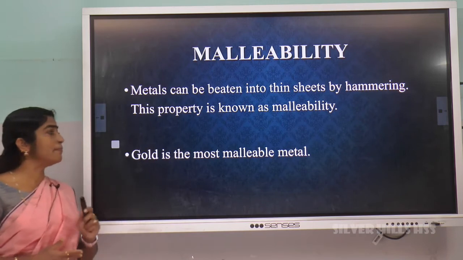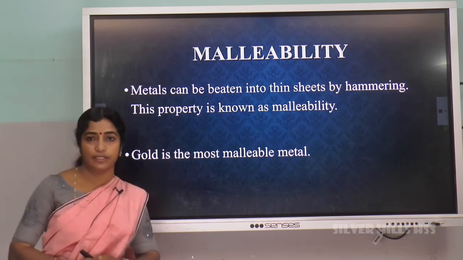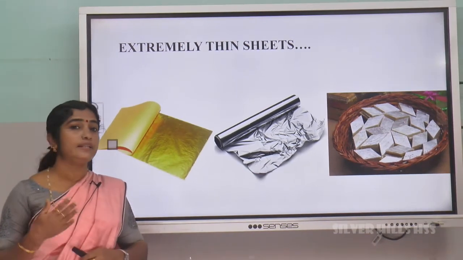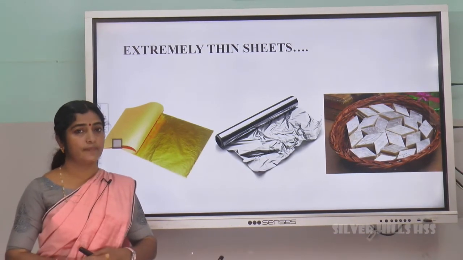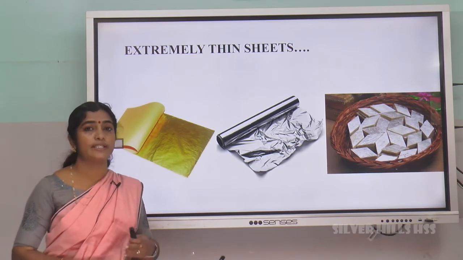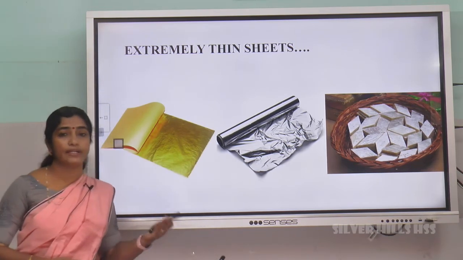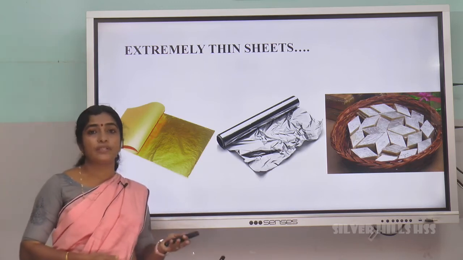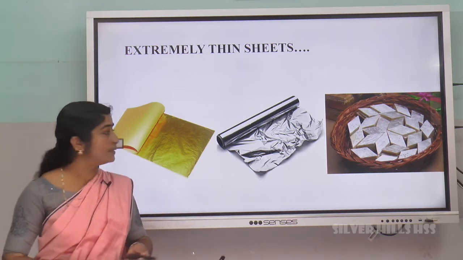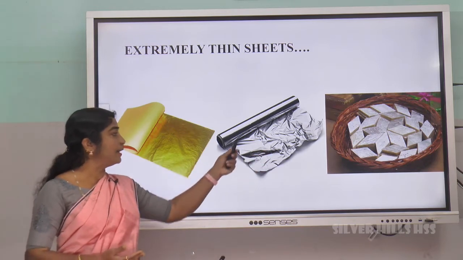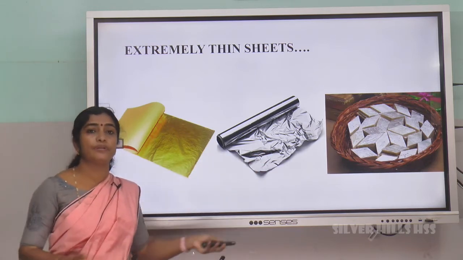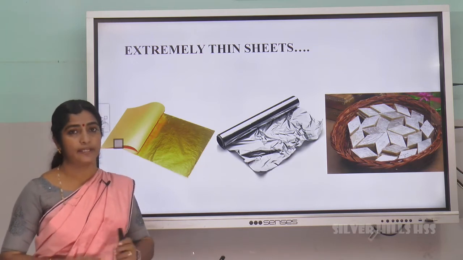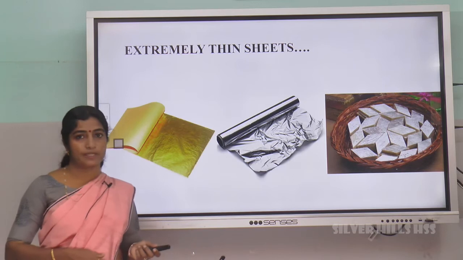The most malleable metal is gold. And this property is used in different circumstances. Gold foil is used in jewelry for giving different designs. Silver foil is used to cover sweets. You can see here. And aluminum foils are used to wrap food items. So all these are due to their malleability. Let us move to the next property.